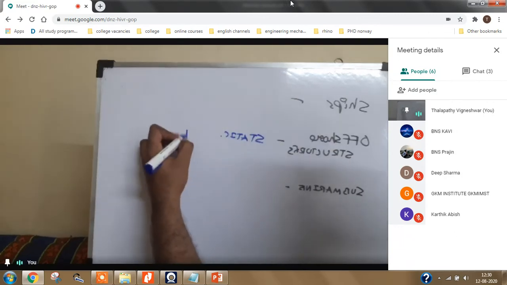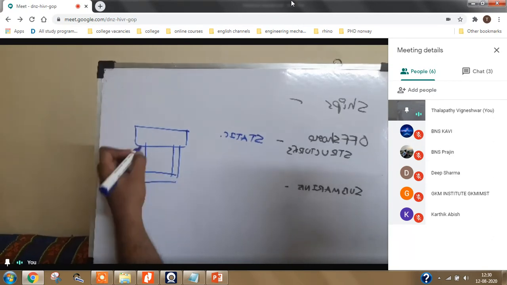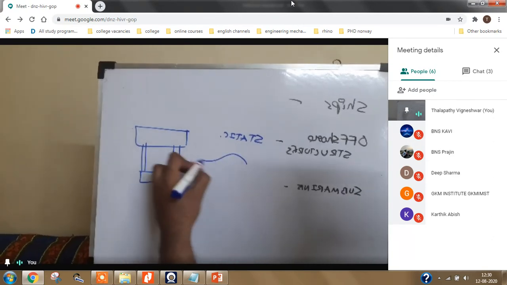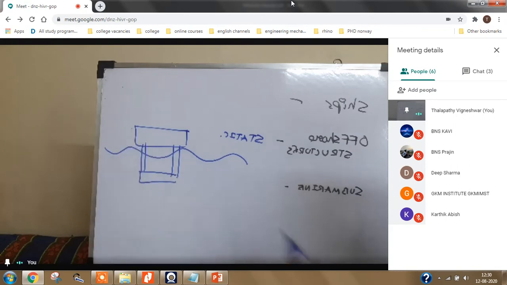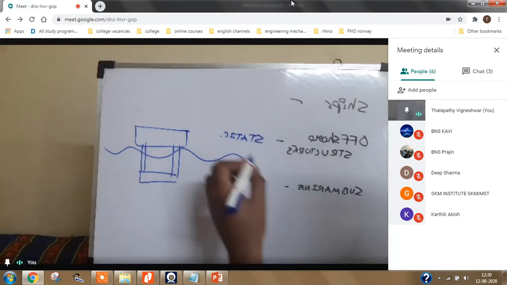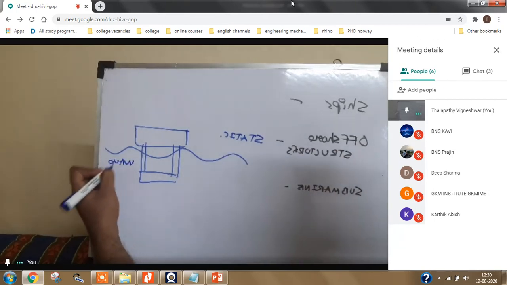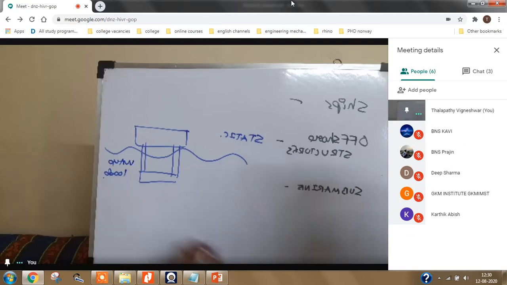So suppose this is the offshore structure. It is going to stay in the same place, and the waves are going to come and hit this structure. So what happens? This offshore structure is more prone to wave loads. So when you are selecting material, you should select the material based on what kind of loading the structure will experience.